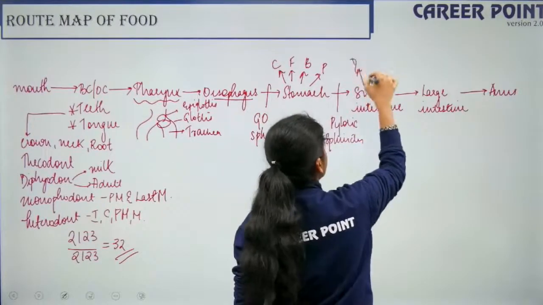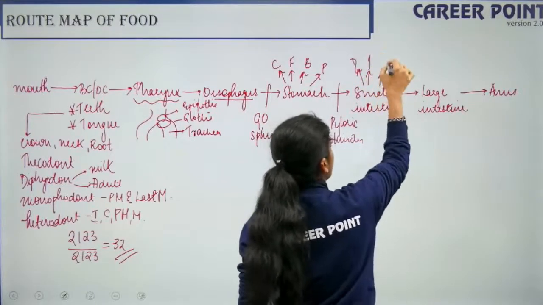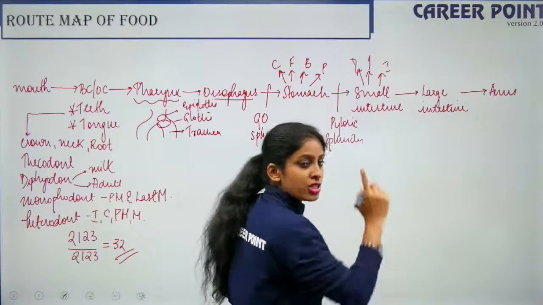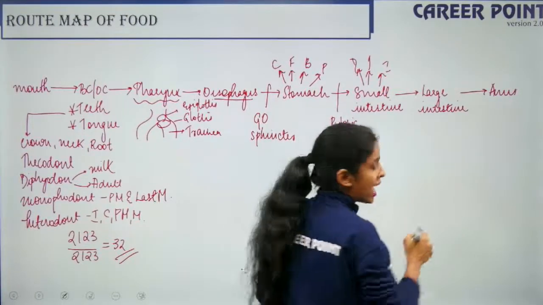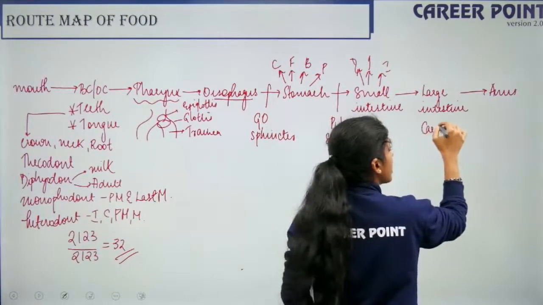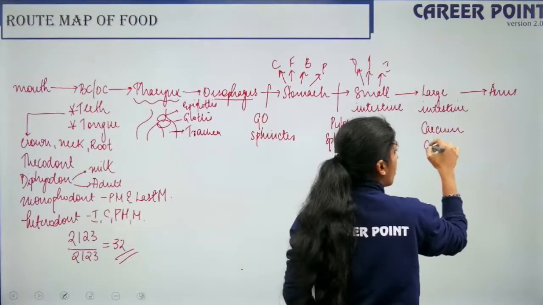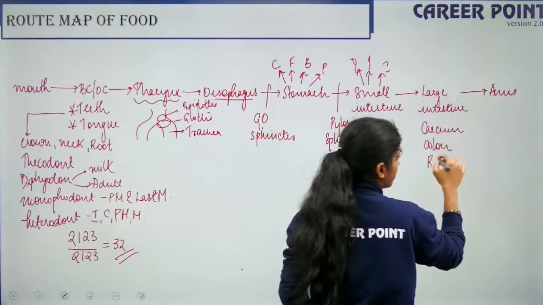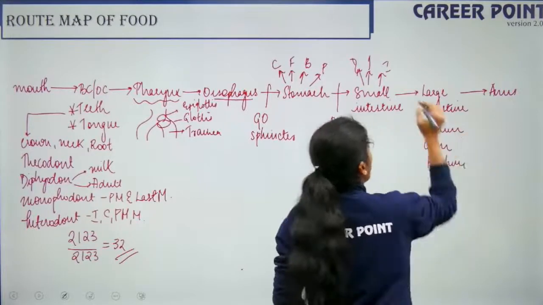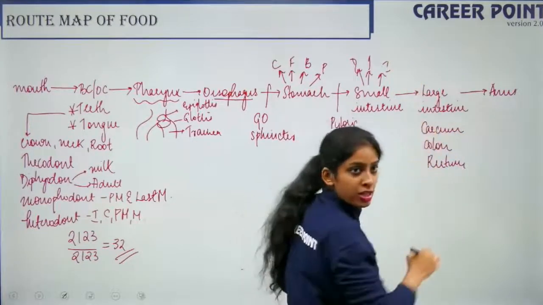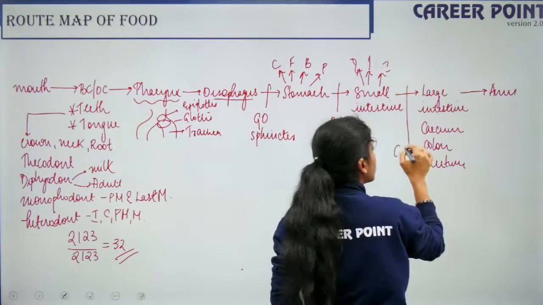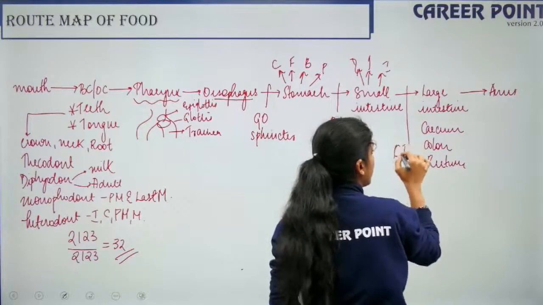We have duodenum, we have jejunum, and we have ileum. Right? So now ileum opens into the large intestine. So large intestine also has three parts, that is cecum, colon and rectum. Right? So your ileum opens into the cecum. So here we have the ileocecal valve.